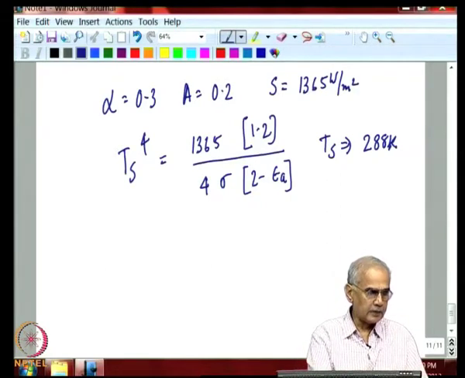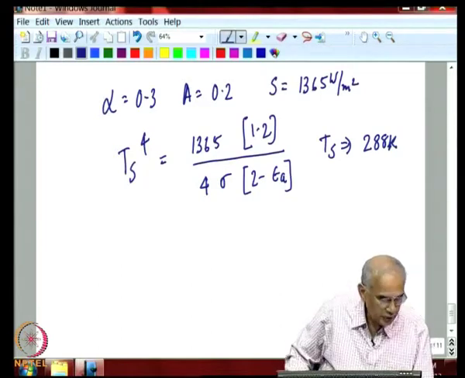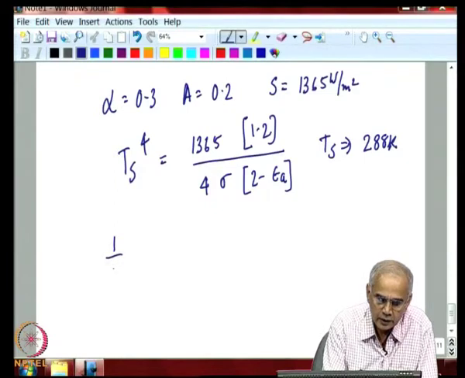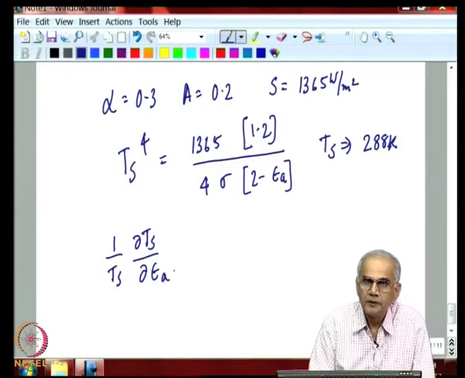Now, let us try to understand the sensitivity of this result. It is good to get a feel for how sensitive the result is to small changes. You now differentiate this and calculate what is the change in temperature due to small changes in the emissivity of the atmosphere.